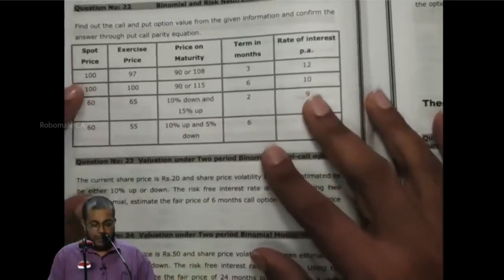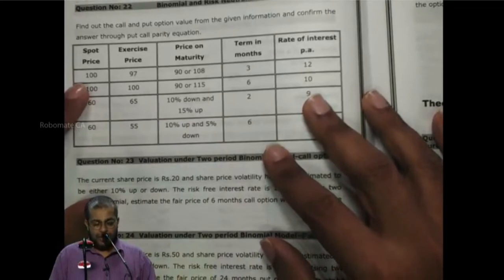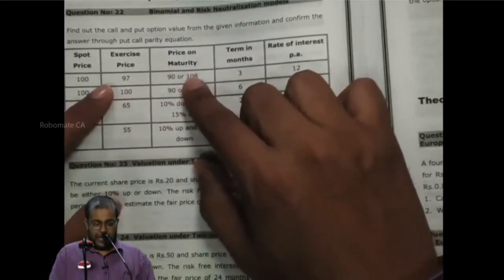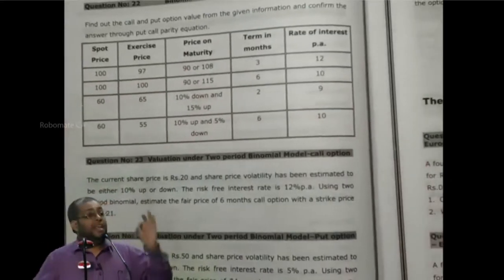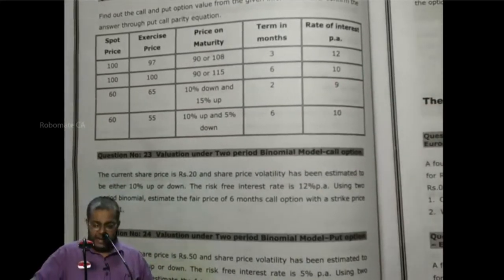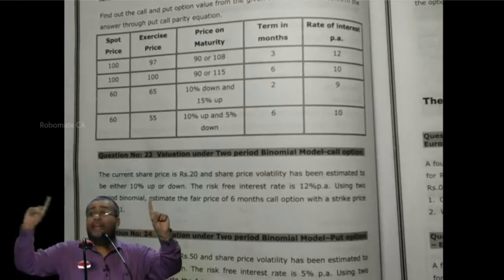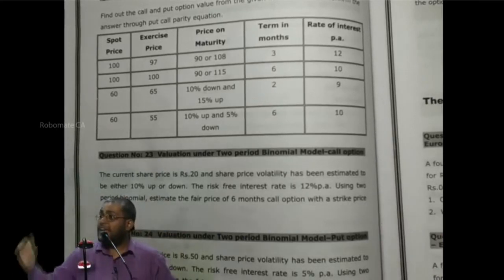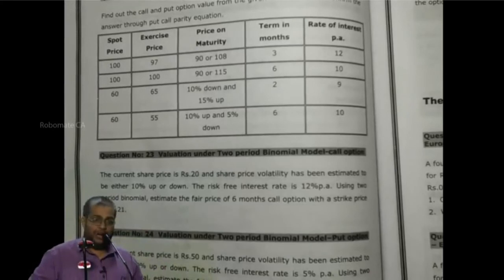Spot price 100. Where did I get this from? Share market. Strike price is 97, from the option contract. Price on maturity is 90 or 108. That is, FSP after 3 months can be 90 or 108. Understand that it is not 90 to 108. It is 90 or 108. It is binomial. Only 2 events can happen. Either 90 or 108.